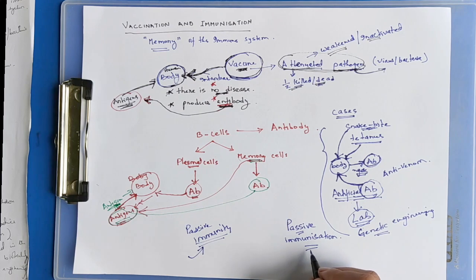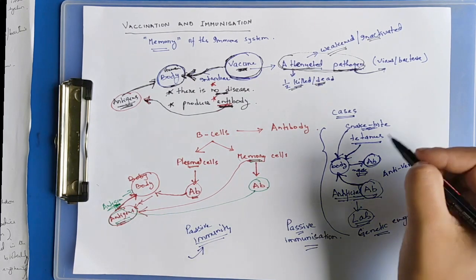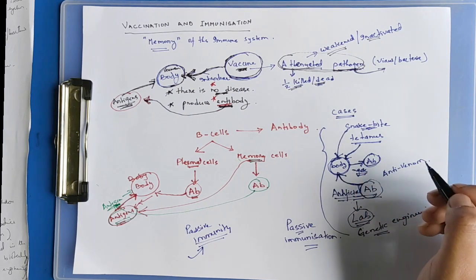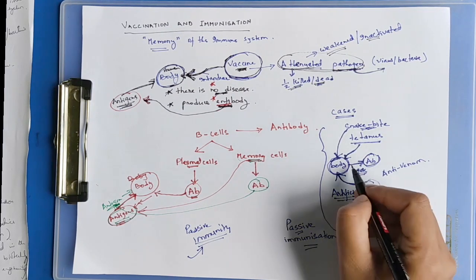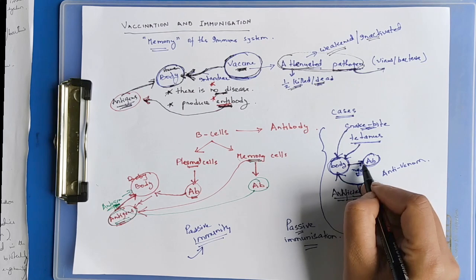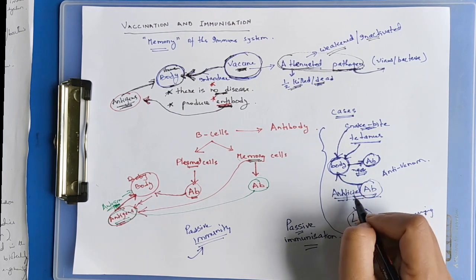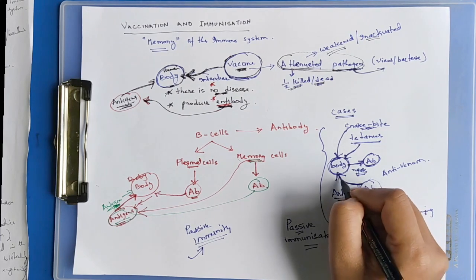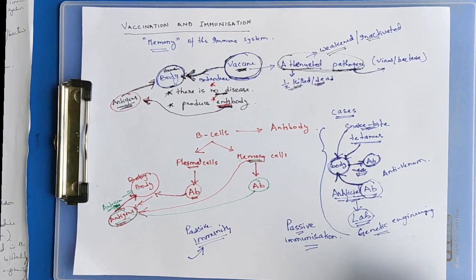Passive immunization relates to this: when our body is exposed to some deadly diseases or deadly pathogens, we cannot wait for our body to prepare its own antibodies, while artificial antibodies which are prepared in the lab are directly injected into the body.